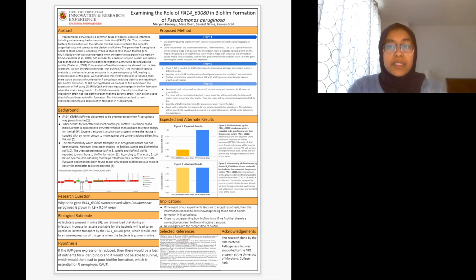Since we didn't perform this experiment, the data we have here is mock data for our expected and alternate results. And if our results show that the LLDP knockdown strain has less biofilm growth than the parental strain, we can conclude that our gene PA14-630-80 contributes to biofilm formation. And this information can then lead to new knowledge being found about biofilm formation in Pseudomonas aeruginosa.